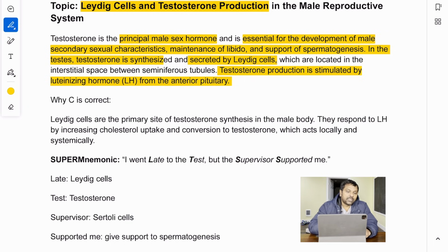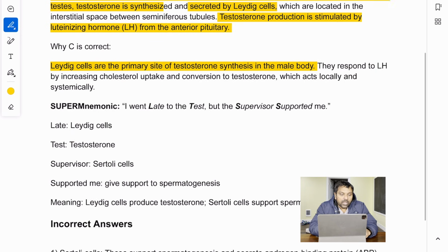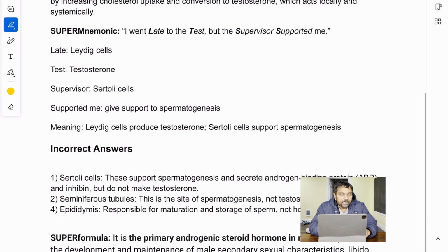So remember that. Now, Leydig cells are the primary site of testosterone synthesis. They respond to LH by increasing cholesterol uptake and conversion to testosterone, which acts locally and systemically.